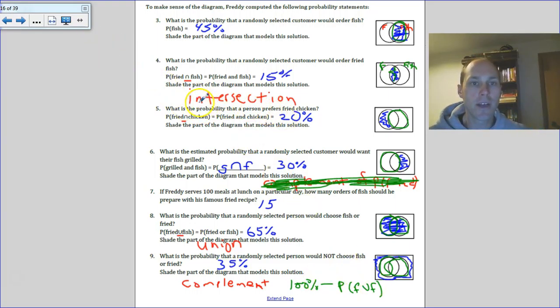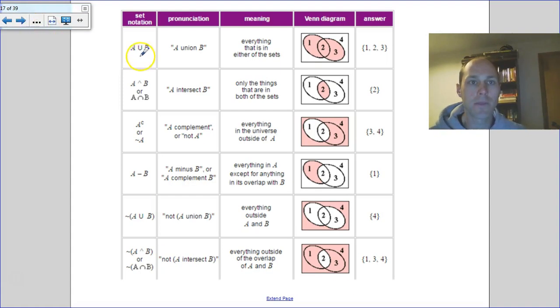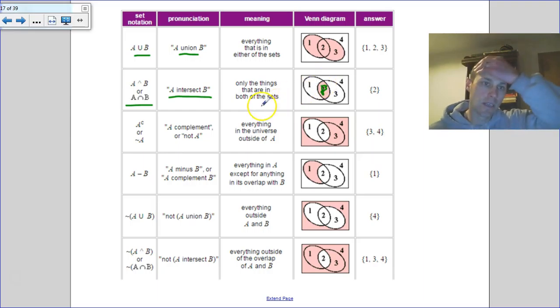So here's a couple phrases that we're learning: the intersection, the union, the complement. There's some phrases that will help us as we start working through probability and getting your idea of what that means. A union B, everything in either one of the sets. A intersect B, things have to be in both. It's the intersection of the two. The complement, or not A, everything outside of one particular set.